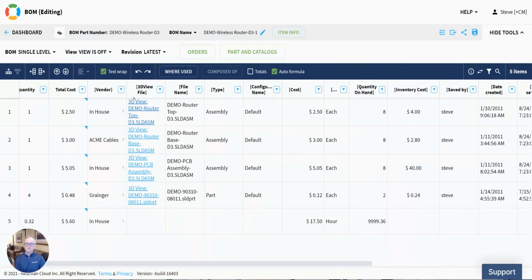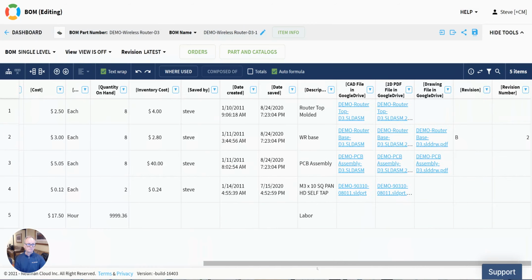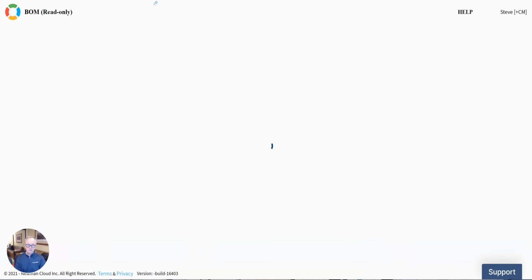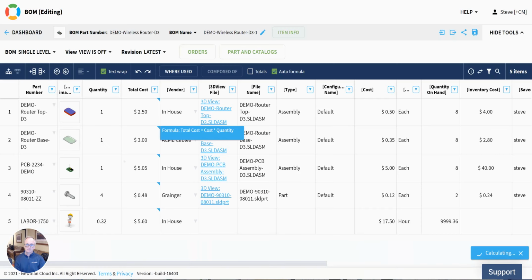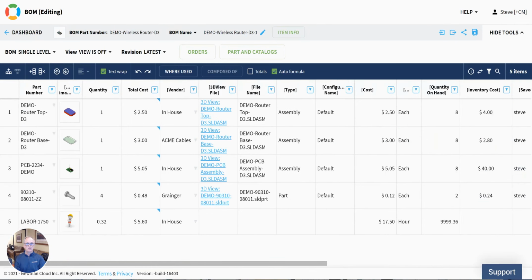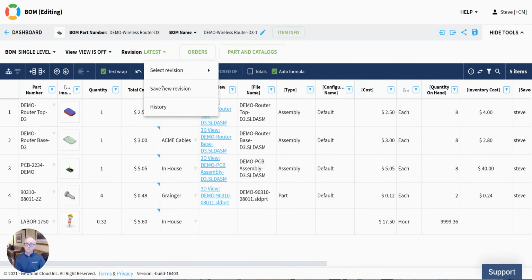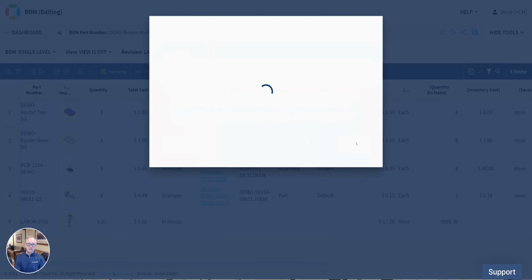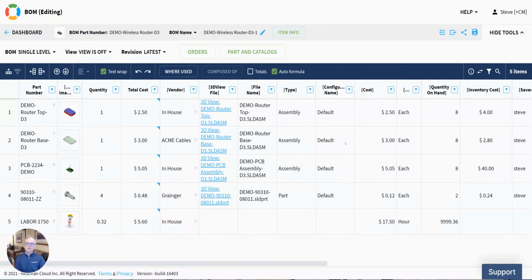We will return back to our bill of material. Update that, and we'll see that we're at Rev C for the base. Terrific. There it is. Let's make a new revision of the BOM. Again, the BOM is now at Rev B.